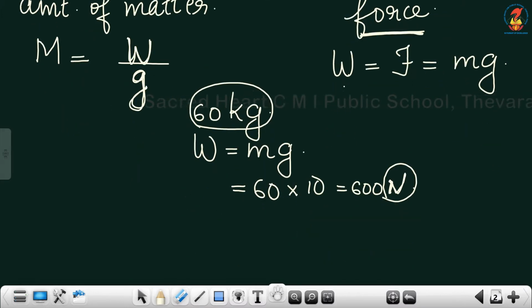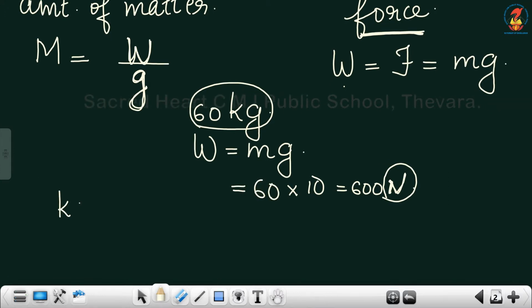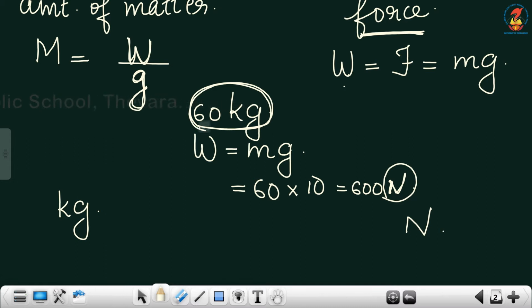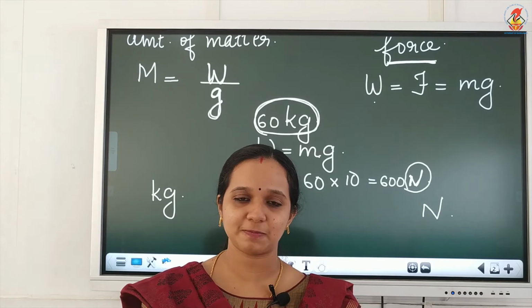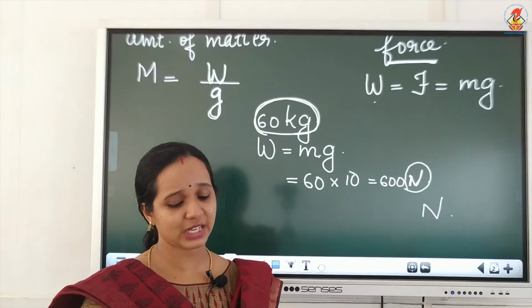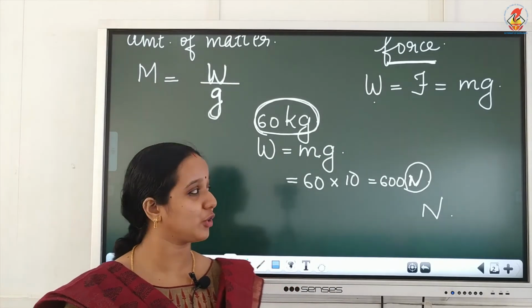So SI unit of mass is kilogram and SI unit of weight is Newton. The reading your weighing machine shows is actually your mass, not your weight. In order to find the weight of your body, you need to calculate it using the formula m into g, where m is your body mass and g is the acceleration due to gravity. Hope those two points are clear for you.